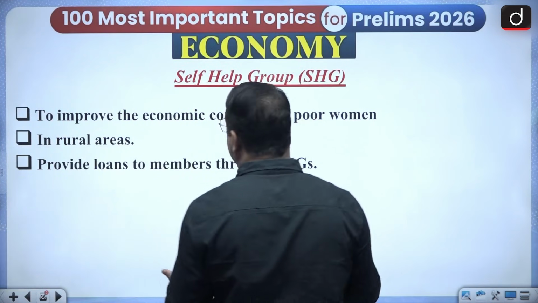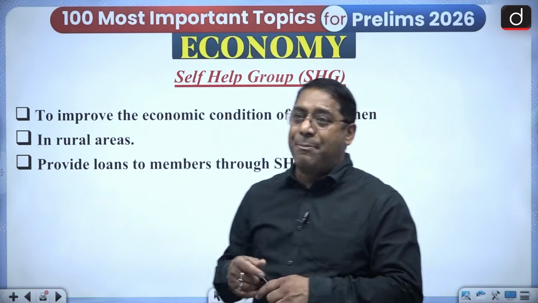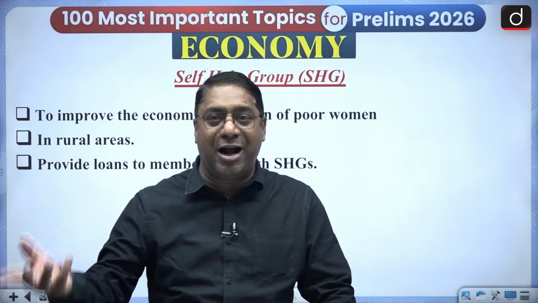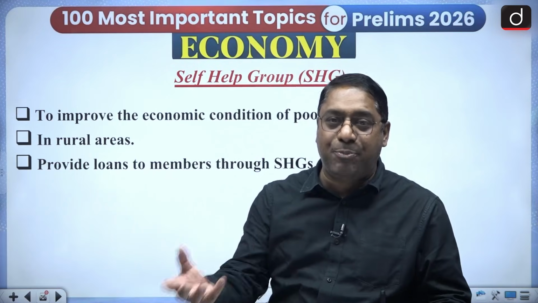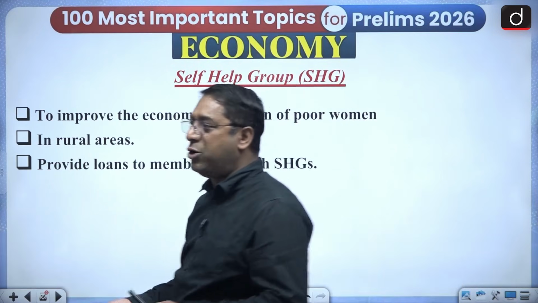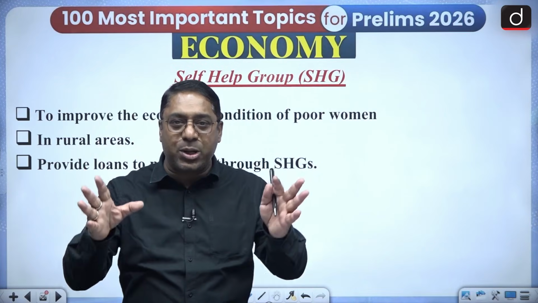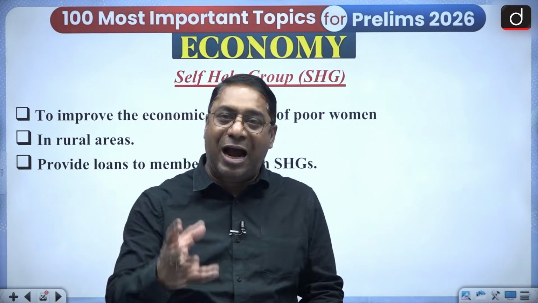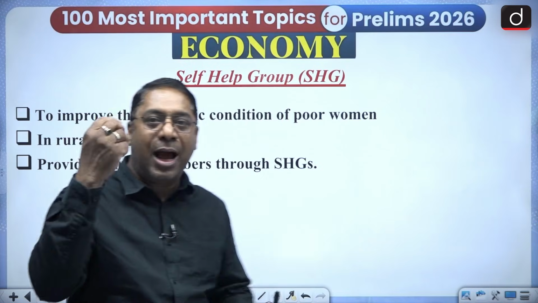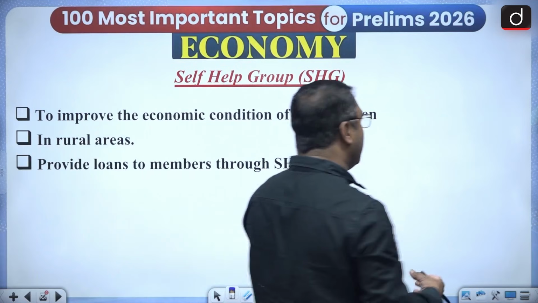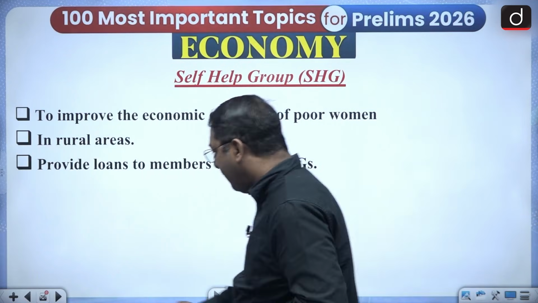And self-help groups, I told you, are nothing else but the women of that area, they come together, they pool in their money like 20 rupees, 25 rupees and so on till 100 rupees. And they help each other and take a bit of interest also. And when this amount accumulates, they deposit it as a fixed deposit in the bank, and from the bank they can take out loans and help each other. So with regard to day-to-day activities, these types of things are being used.